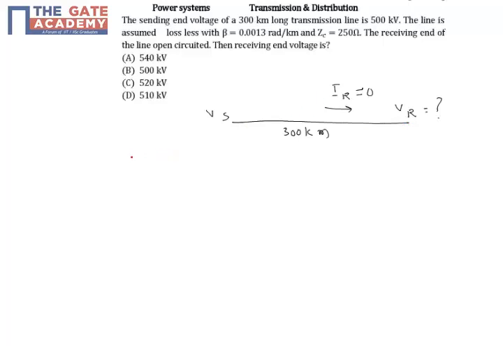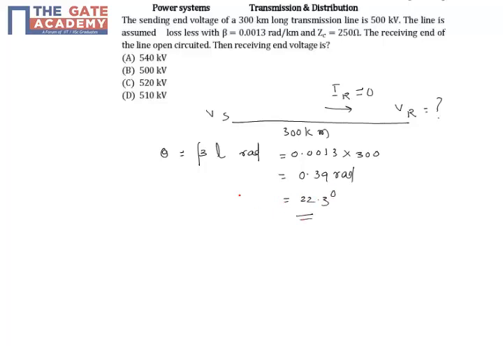For that, first of all you should find out the electrical length of the line in radians. So the electrical length of the line in radians, I'll take this as theta, is beta into L. So this will be in radians. So beta is how much? 0.0013 into length, which you can take in kilometers because he has given beta in radians per kilometer. So this is 300, which equals 0.39 radians. If you convert into degrees, this will be 22.3 degrees.